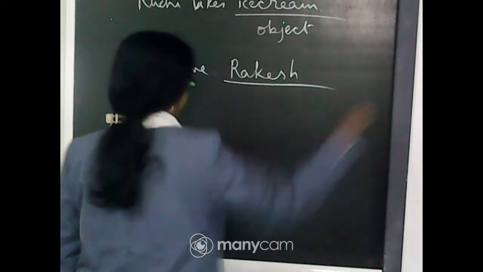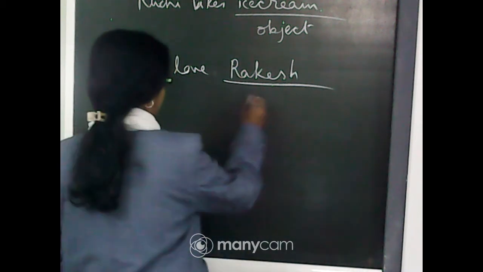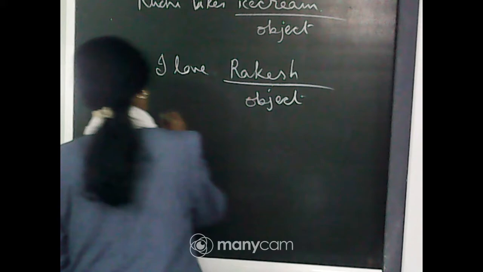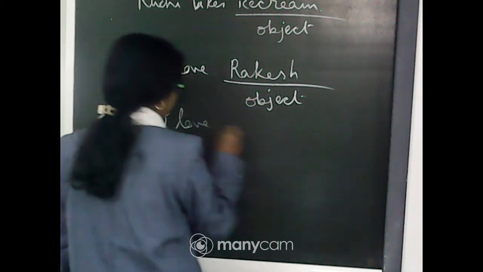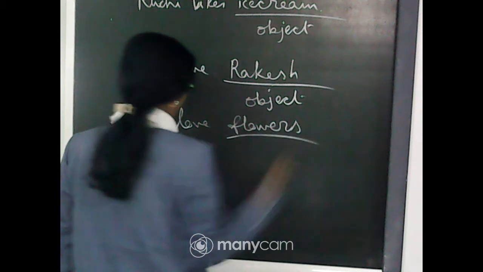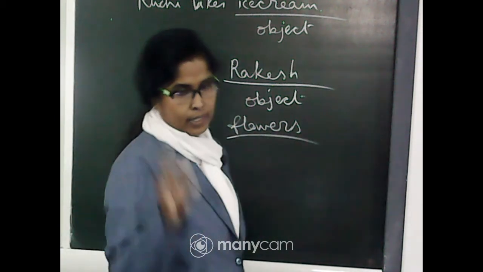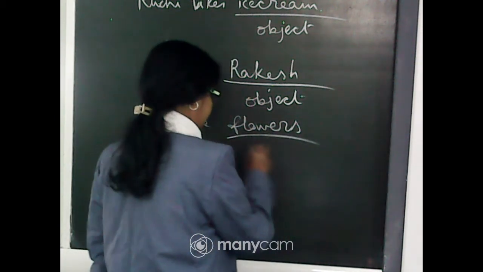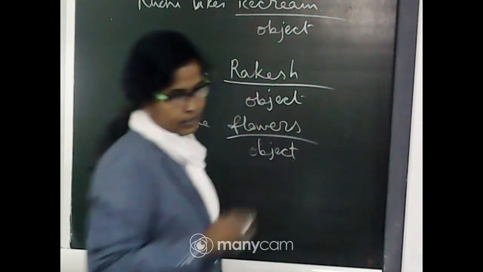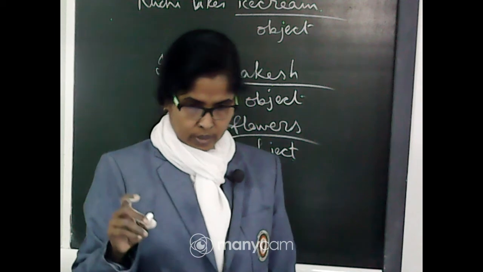Rakesh. So that is the object. Or, I love flowers. What do I love? Flowers. So it is the object. The object answers the question formed with what or whom.